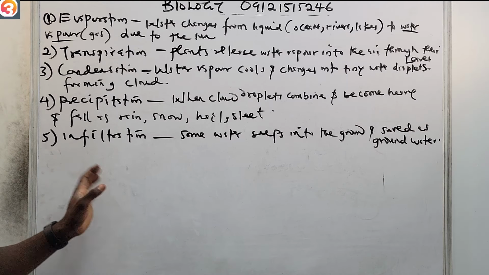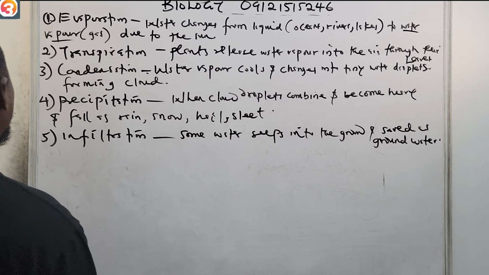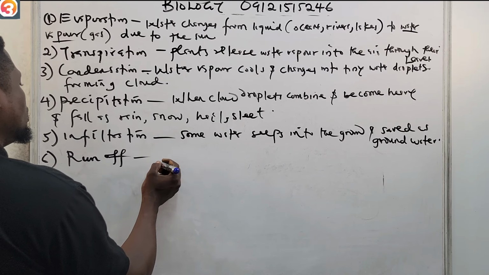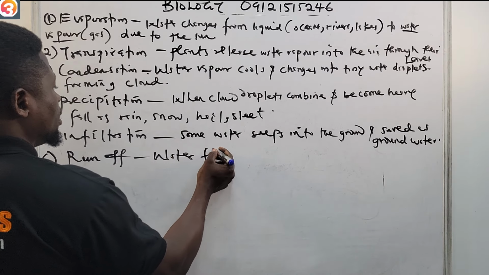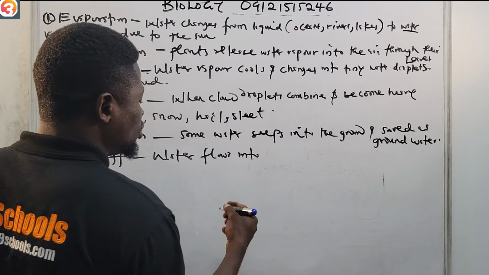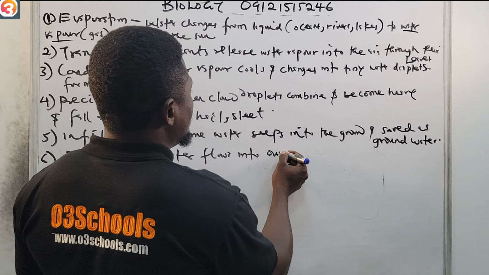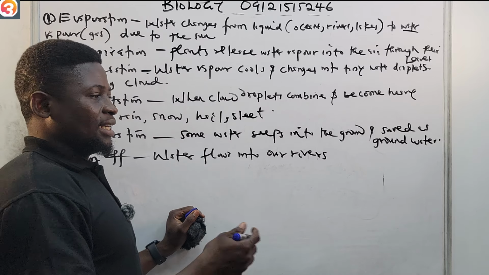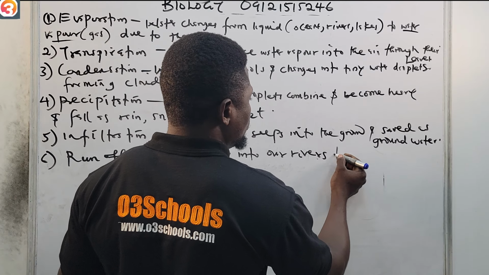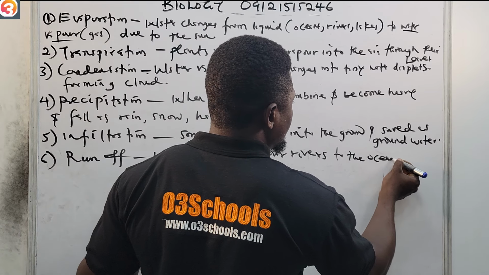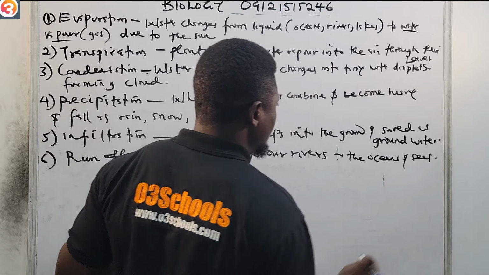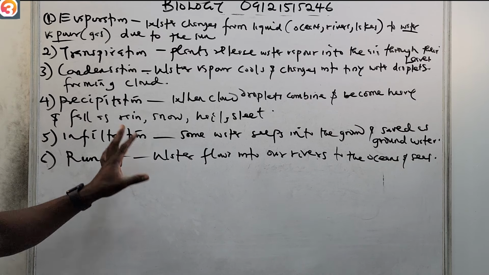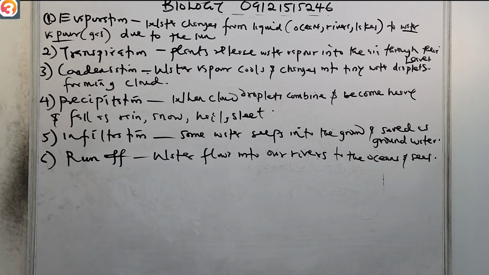Then of course, after infiltration, we now have runoff. Water flows into our rivers, and then runs off to the oceans and seas. So this is what happens during the runoff stage. Water flows back into our rivers, to the oceans and the seas.